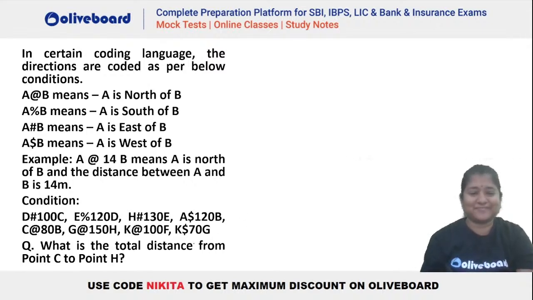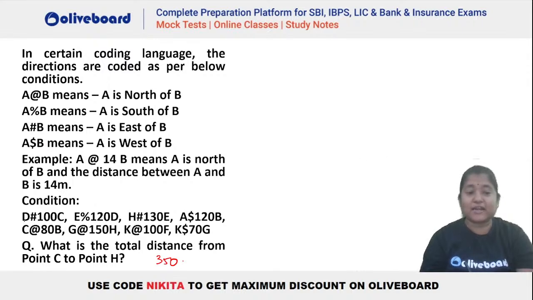350? Chalo, let's try it out. Let's see whether 350 is the right answer or not. So we have D hash 100C. What is the meaning of hash? That is east. Okay, Arunya also is getting 350. So that should be the right answer here. Monica also 350. Good job, guys.